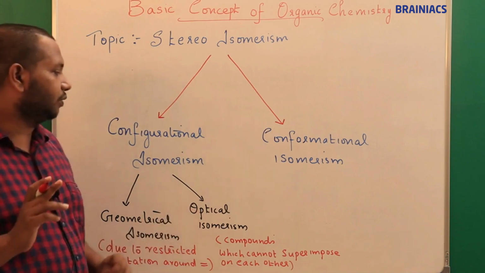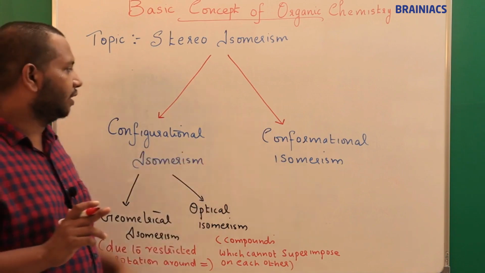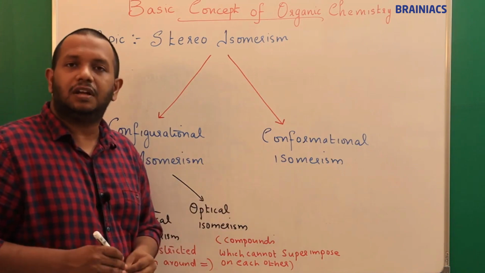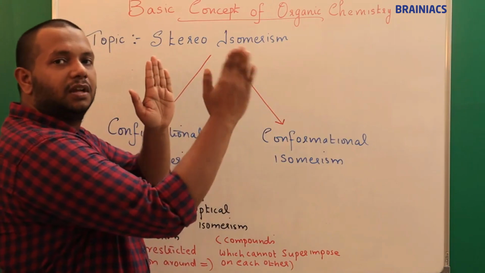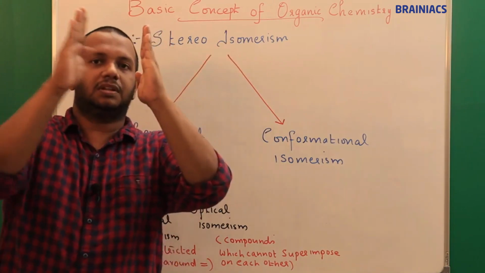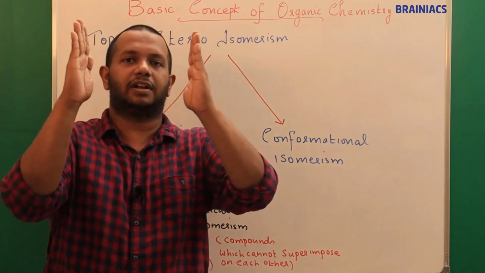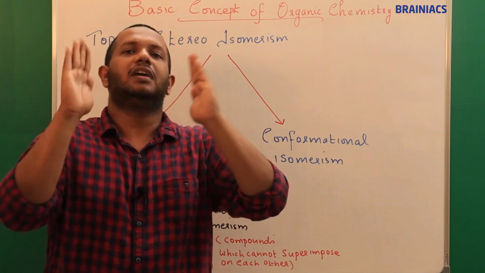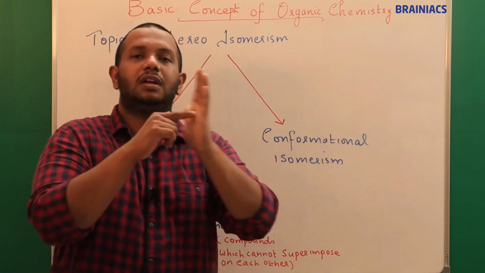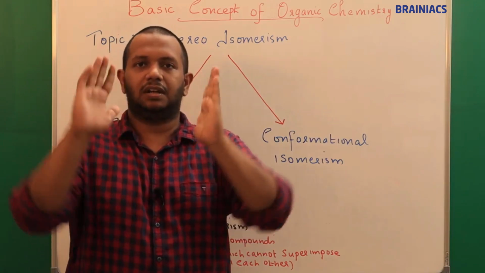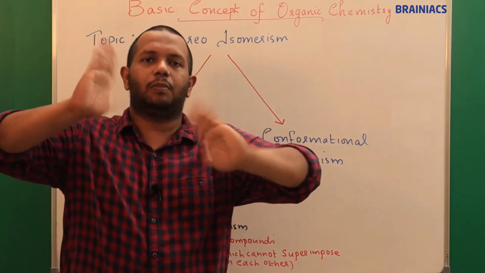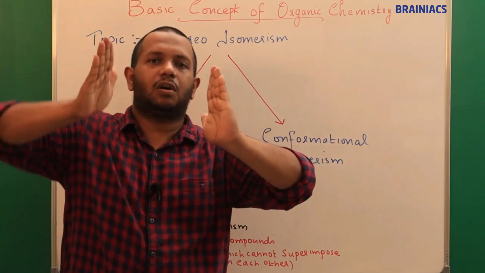Okay, I hope you understood. Next comes the conformational isomers. I will just say the definition. Conformational isomers: between one carbon atom and another carbon atom there is only a single bond. A single bond means you have only the sigma orbitals in axial shape, correct? So you can rotate it, there is no problem, there is no double bond, so you can rotate one with respect to the other.